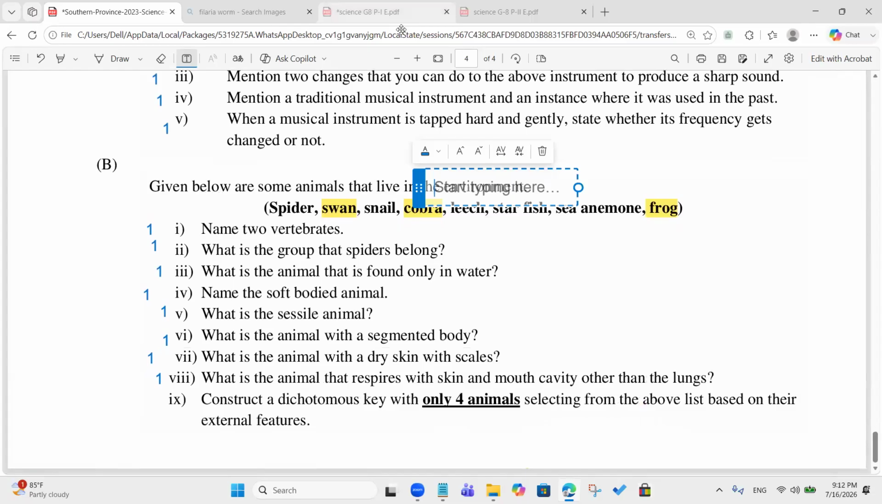Did anyone share the dichotomous key? No? Okay, you send me the dichotomous key. So we'll wind up today's session from this. And we will meet again. And do your exams well. See you next day.